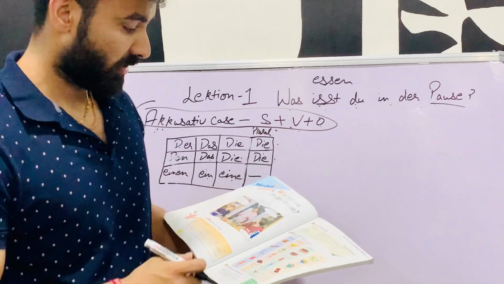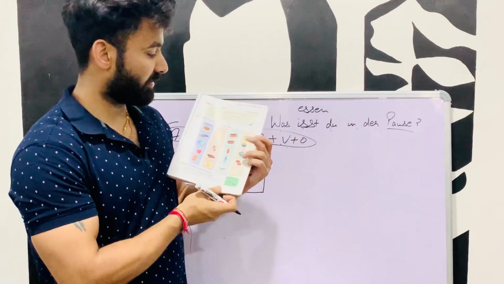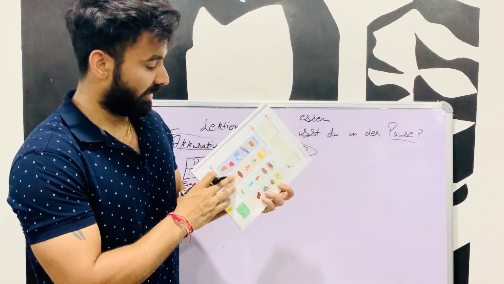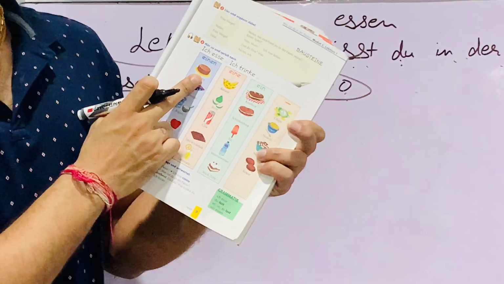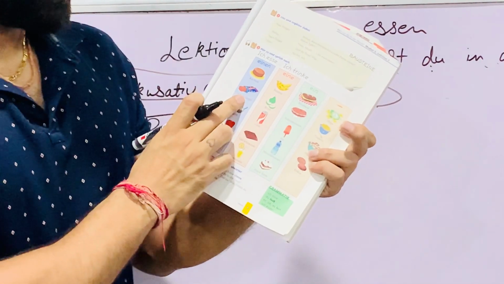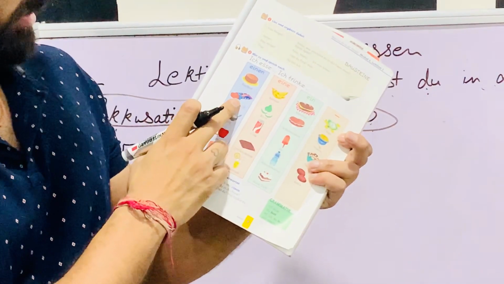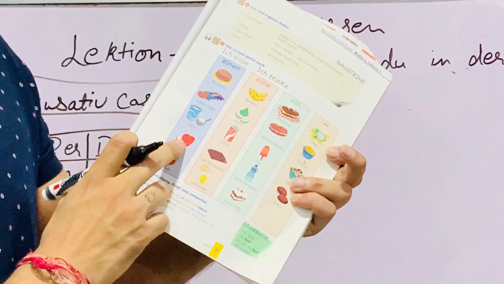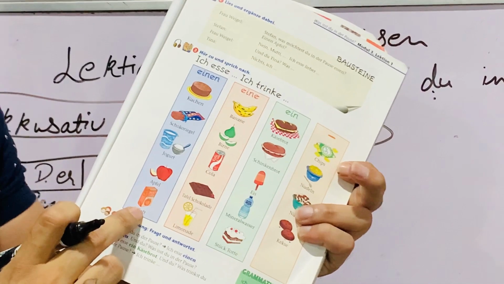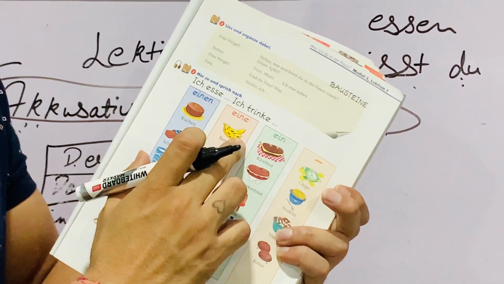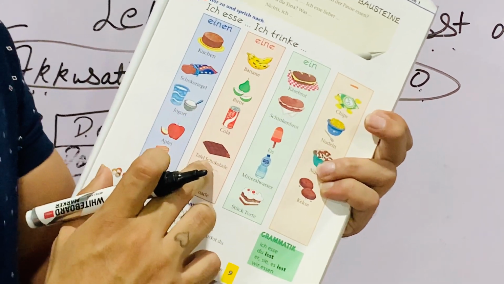Here in your book on page number 9 there are different types of eating objects, eating things. First, Kuchen. Kuchen is cake. Schokoriegel is chocolate. As you saw in the picture, there is chocolate. Joghurt is yogurt. Apfel, apple. Saft, juice. Banane, banana. Birne, pear. Cola, cold drink.